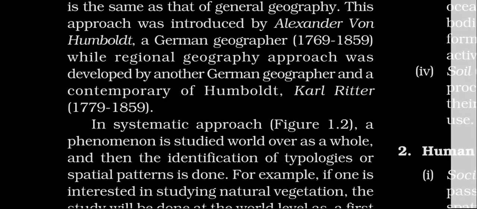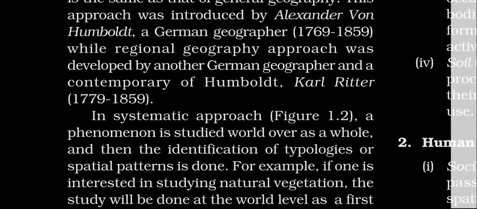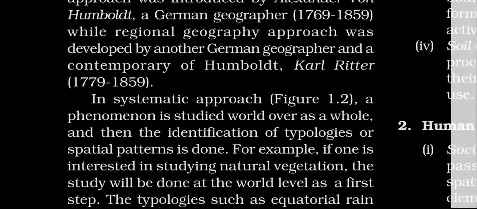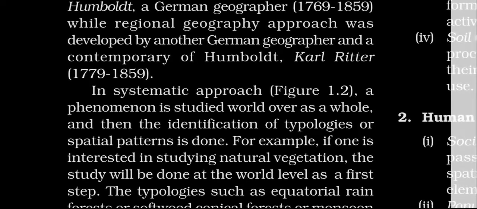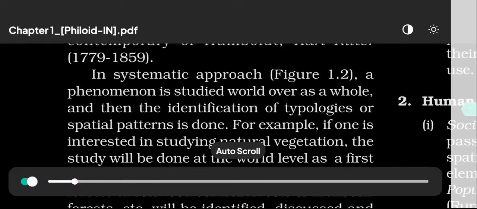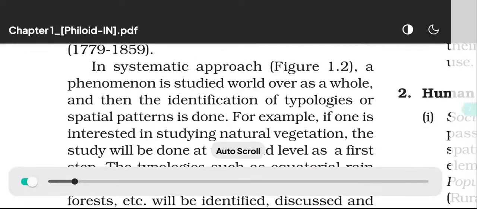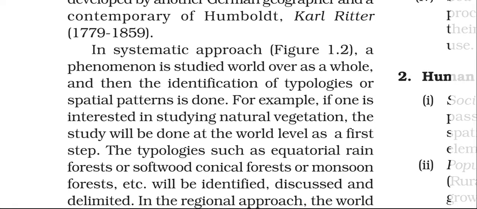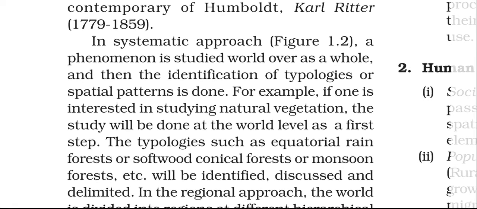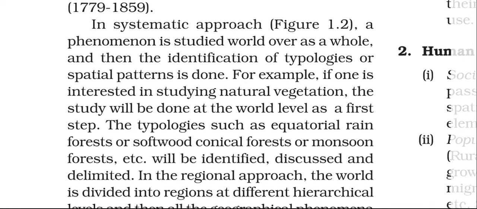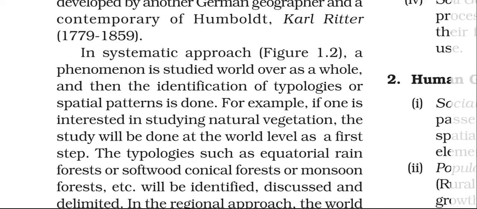In the systematic approach, figure 1.2, a phenomenon is studied world over as a whole, and then the identification of typologies or spatial patterns is done.